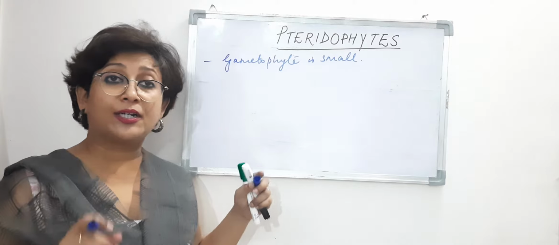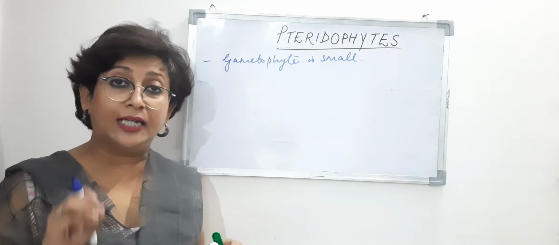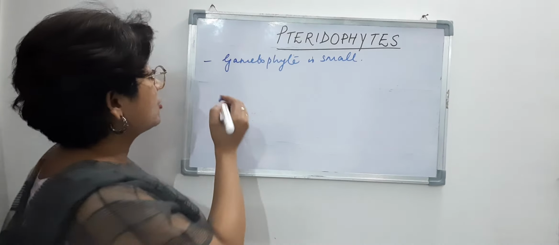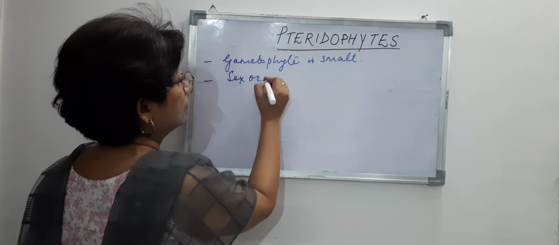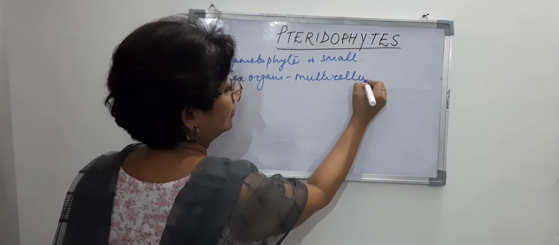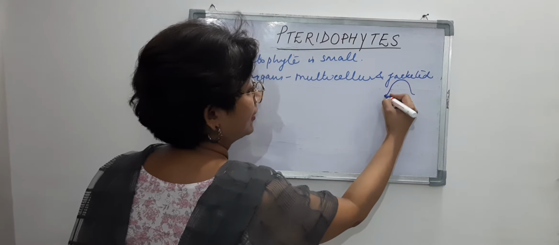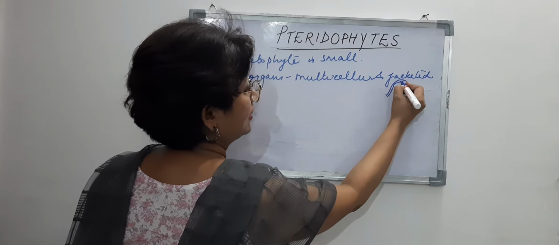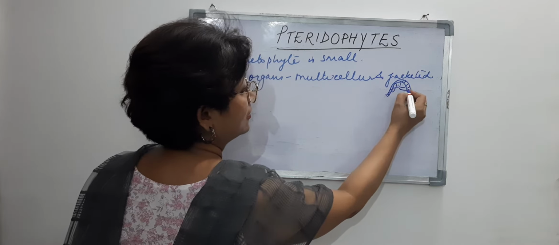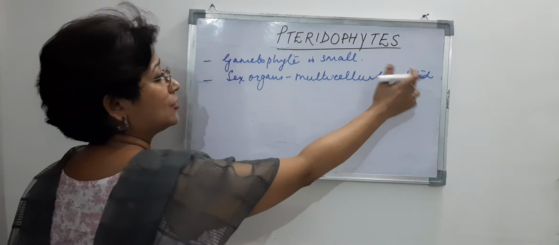Now the sex organs that are present in the pteridophytes are multicellular and they are jacketed. A layer of jacket is present. So the sex organs are multicellular and jacketed. Jacketed means they have a layer of cells present. This is the jacketed layer, and inside this is the structure, something like this. So that is the jacket.